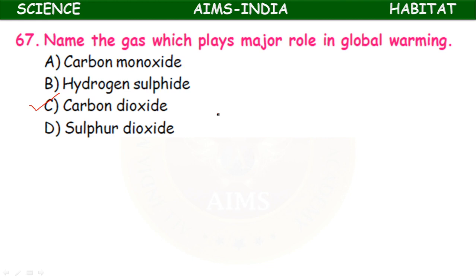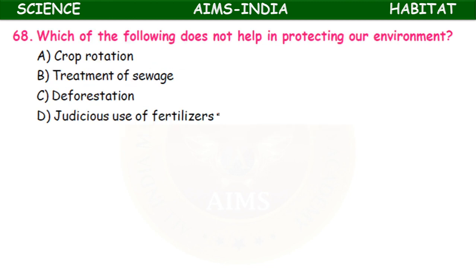Okay, so actually the carbon dioxide is required to keep the earth warm. Carbon dioxide forms a layer around the earth and keeps the earth warm. That is called greenhouse effect. Increase in greenhouse effect leads to global warming. When the composition of carbon dioxide increases drastically in the atmosphere, then it will lead to global warming. Okay, it's a greenhouse gas.